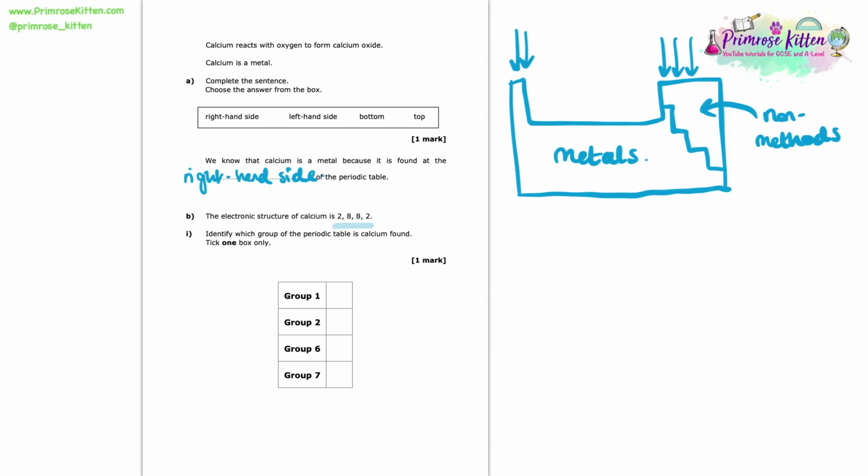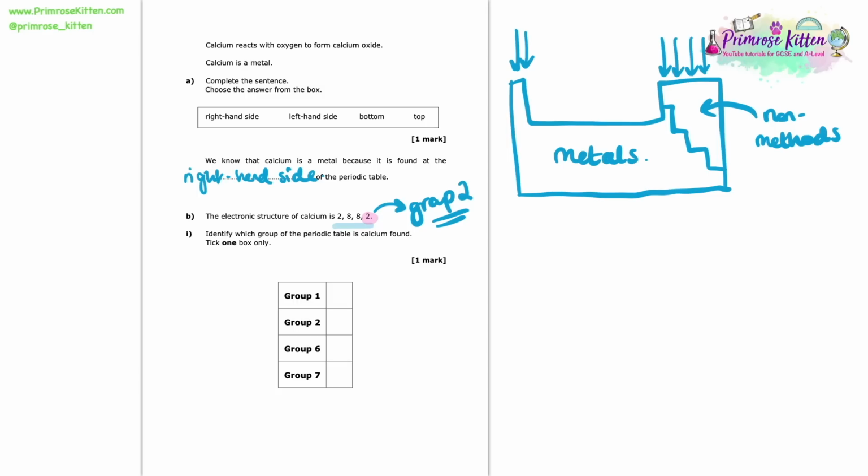So here though, even without the periodic table, we have enough information to determine what group calcium is in. The number of electrons in the outer shell of an atom is going to be the same as that group number. So here, because there are 2 electrons in the outer shell, we can see that it is going to be in group 2.